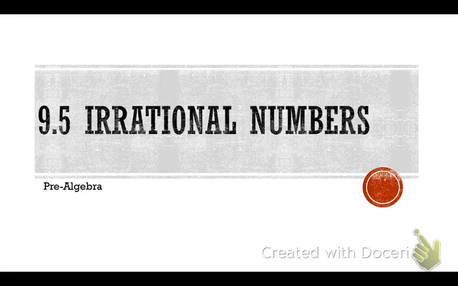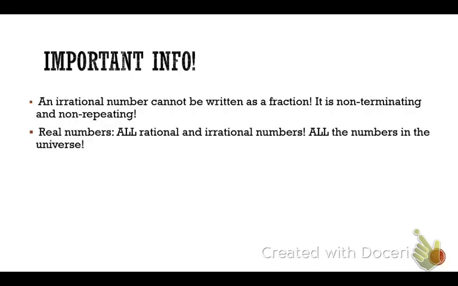Okay, so today we're in section 9.5, irrational numbers. A couple things you need to know about irrational numbers. It cannot be written as a fraction, A over B. That's the complete opposite of rational. We said that rational numbers could be put into a fraction form if they were indeed rational. Well, here irrational numbers cannot, and they are non-terminating and non-repeating.